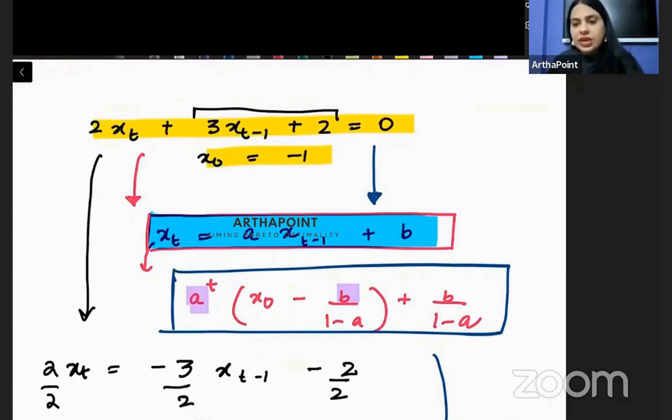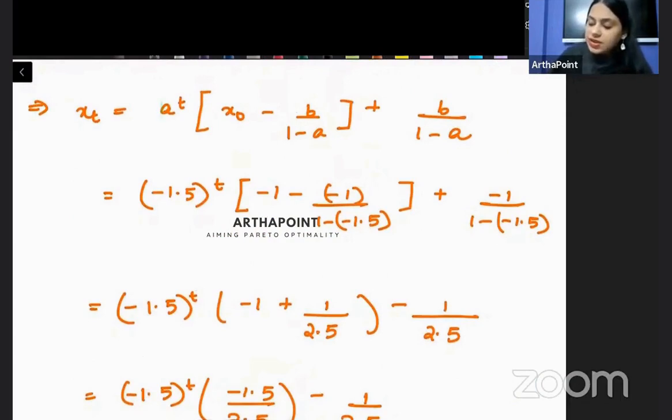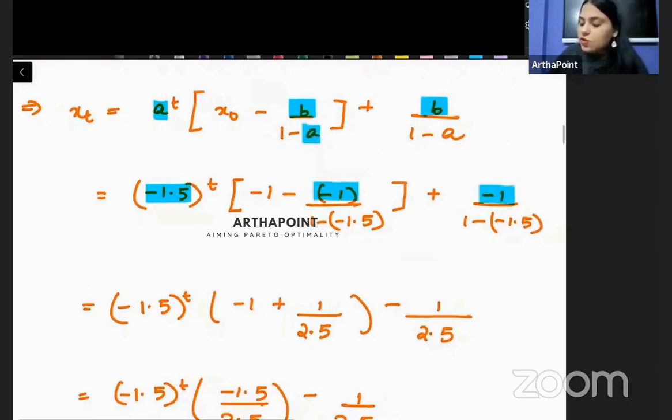तभी तो निकल पाएंगे ये A और B. So this is what I have done here. So now I have just plugged the value of A, plugged the value of B, plugged the value of B, plugged the value of A, plugged the value of A. पूरा equation अब मेरा बस solve हो गया.